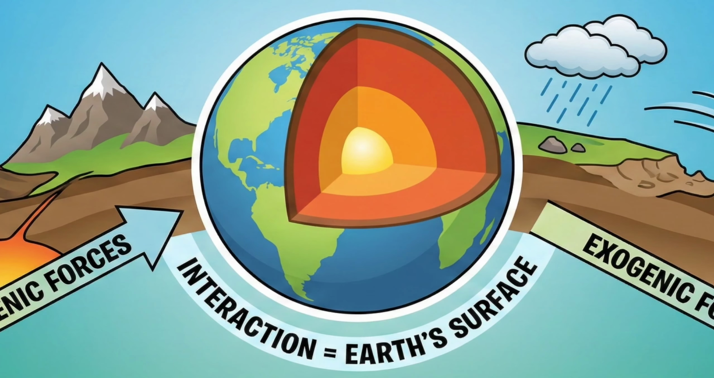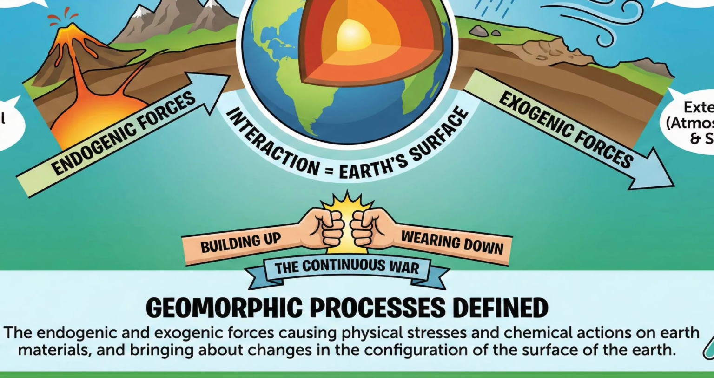The interaction of these two creates the surface of the Earth. As long as the Earth exists, this war between building up and wearing down will continue. Geomorphic processes defined. So let us define the title of this chapter rigorously. The endogenic and exogenic forces causing physical stresses and chemical actions on Earth materials and bringing about changes in the configuration of the surface of the Earth are known as geomorphic processes.